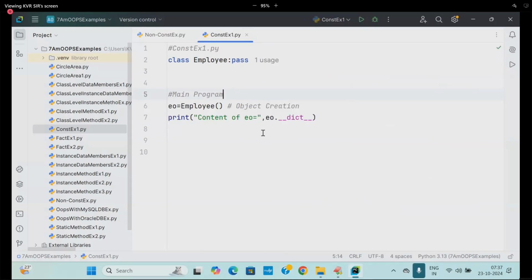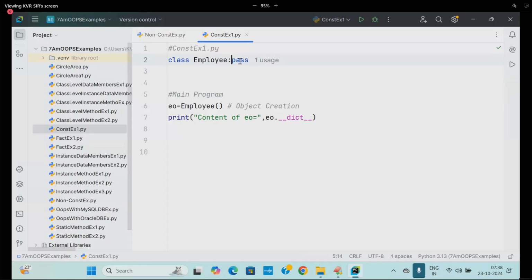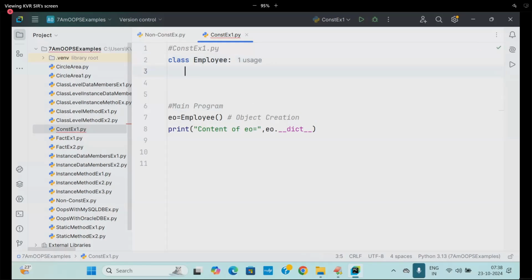So I don't want to leave the object empty. Earlier, what I faced was that I created an empty object, later I called the method explicitly, and only then my content was placed. But I don't want that. What I'm expecting is that whenever an object is created, I want to place my own data.